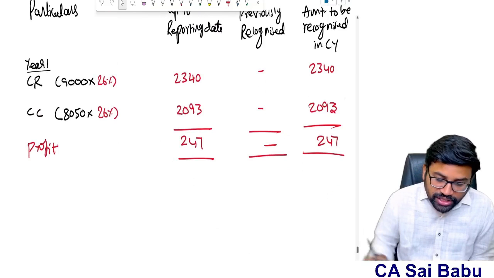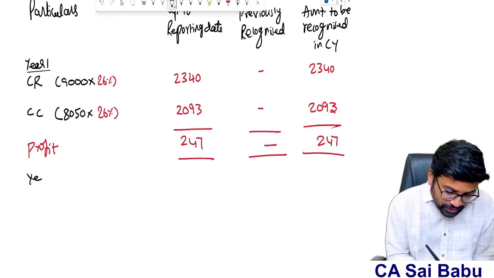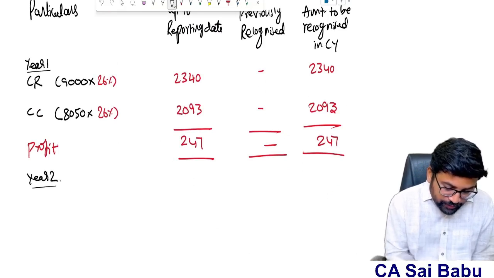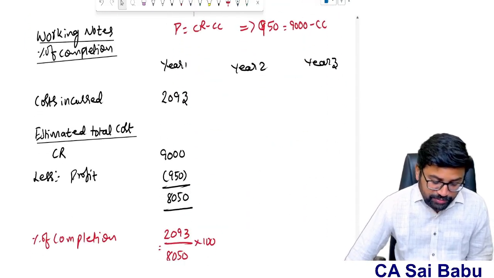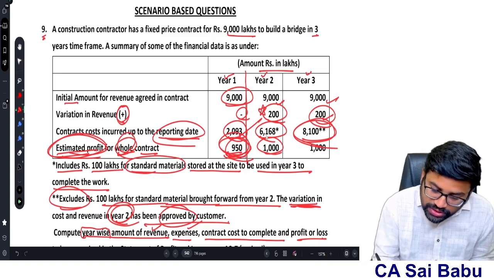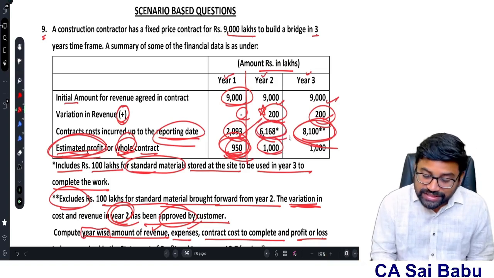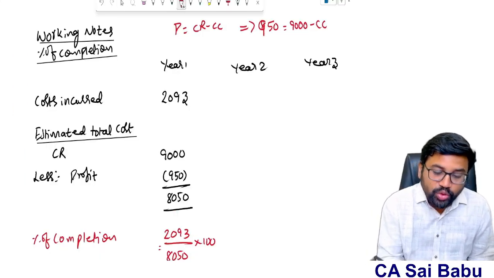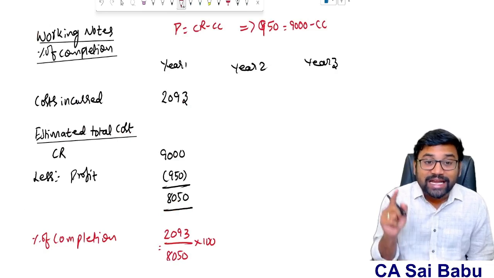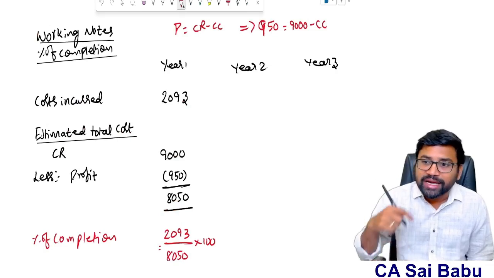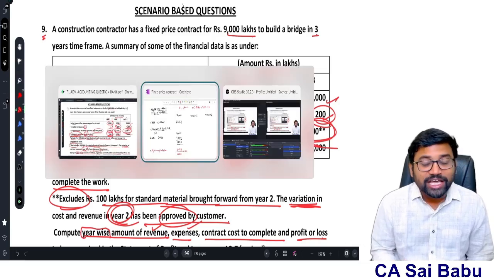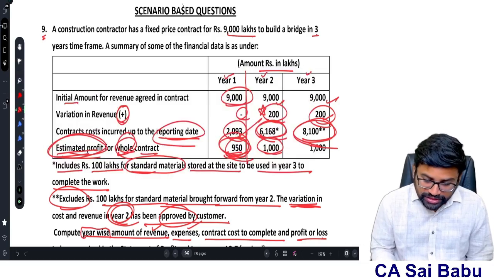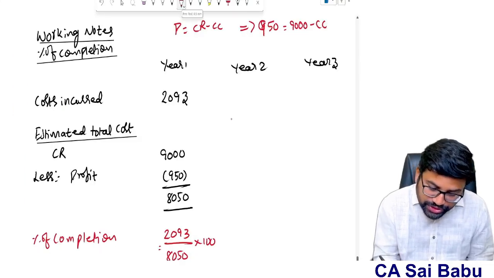Now come to year 2, sir. In year 2, the percentage of completion: how much of the contract was completed? Now tell me, what is the cost incurred by the end of year 2? 6168 they have given, sir. But out of this 6168, 100 lakhs worth of material is included that is not utilized. Therefore, that cannot be considered as a part of cost incurred, sir. So therefore, what do I need to do, sir?